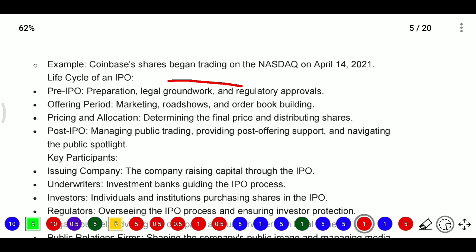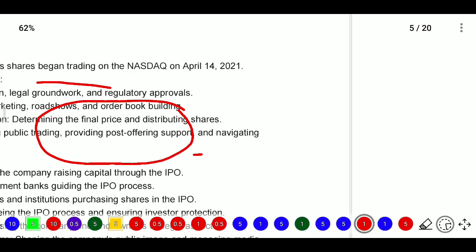What does post-offering support mean? If the company is oversubscribed and shares are not allotted to many people, those people will be disappointed, sentiment turns negative, and the stock price may go down. In that case, the company will go for the green shoe option.